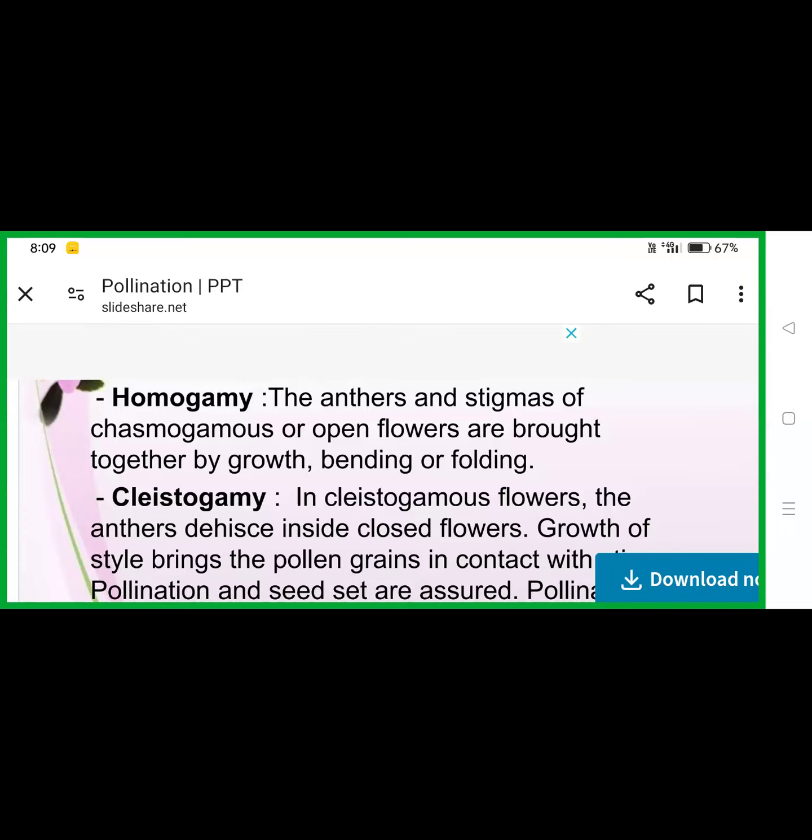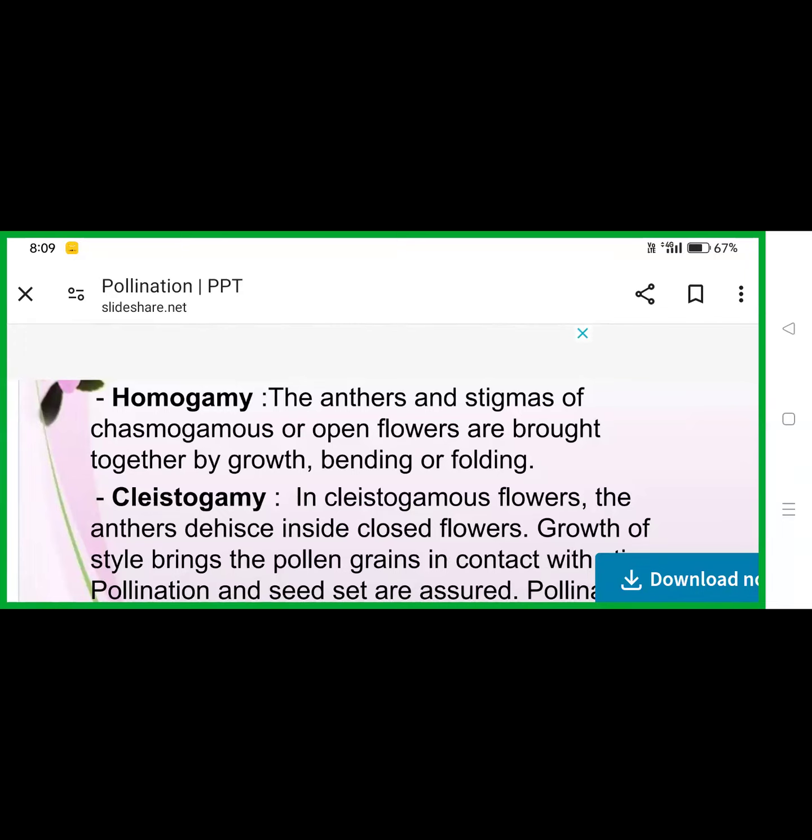Whenever the anther releases pollen, the stigma is receptive and receives the pollen. That is homogamy. Examples are Caltha and Ranunculus.